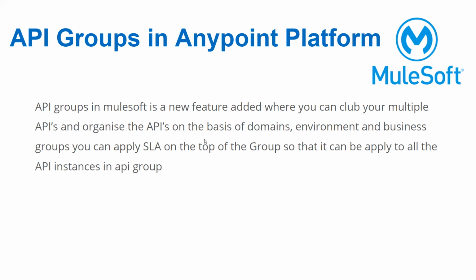You can apply an SLA on top of the group so that it can be applied to all the instances of the APIs in that group. Provided you need to apply the rate limiting and SLA based policy on the API level, but you can apply the global level SLA on top of the group. As part of the demo, I'll show you how to do that.